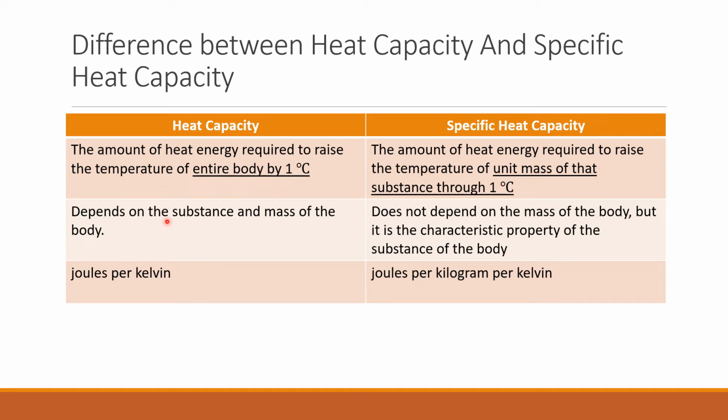This heat capacity depends upon the substance and the mass of the body. However, specific heat capacity does not depend on the mass, but it is the characteristic property of the substance of the body.